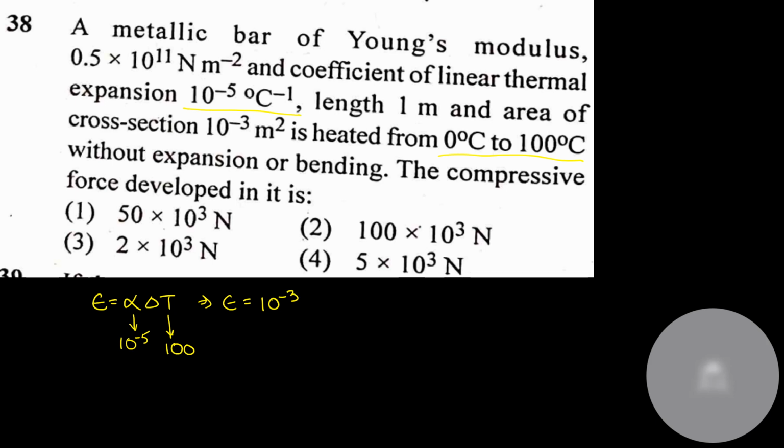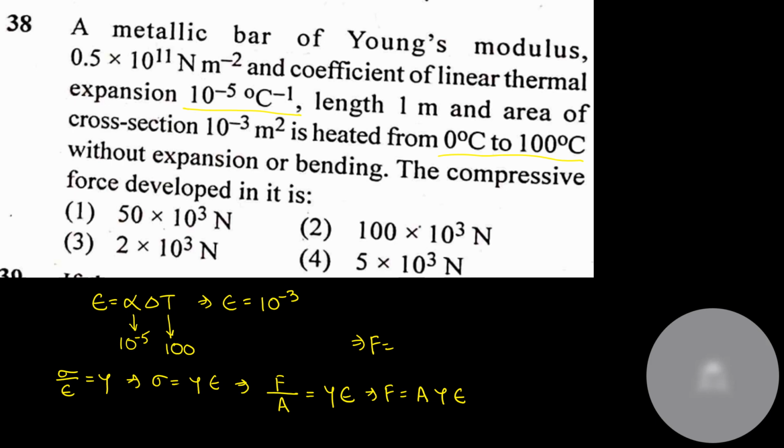Fair and fine. Okay. We know that stress by strain is equal to Young's modulus, or stress is equal to Young's modulus into strain, or stress is nothing but force by area, is equal to Young's modulus into strain, or force is equal to area, cross sectional area, into Young's modulus into strain. So out here force should be equal to, what is the area?